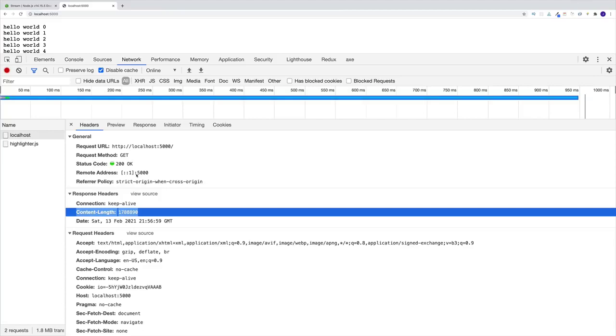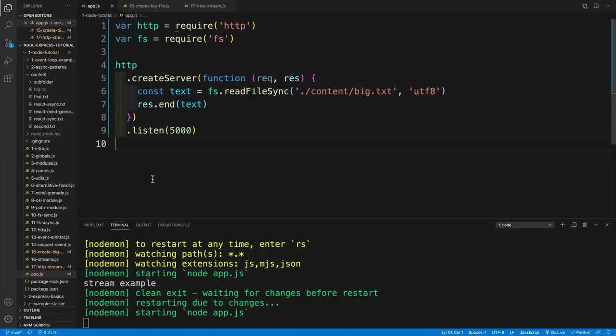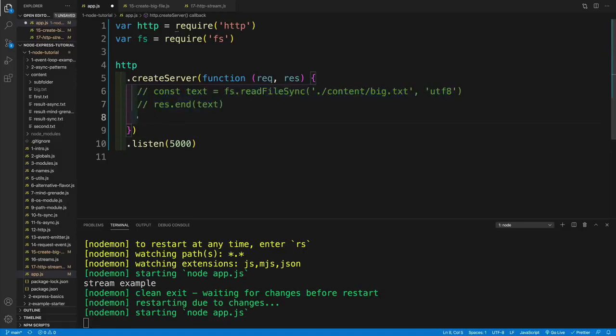And you'll see in a second that once we refactor this to the read stream method, we're sending data in chunks. And again, the best way to see that is by looking at the headers, where at the moment I can see the content length, and that one is at 1.8 megs. But once we refactor that, the setup is going to be different. So at the moment, I have this text. I'm accessing that by readFileSync. So comment this out, and let's set it up with our createReadStream.